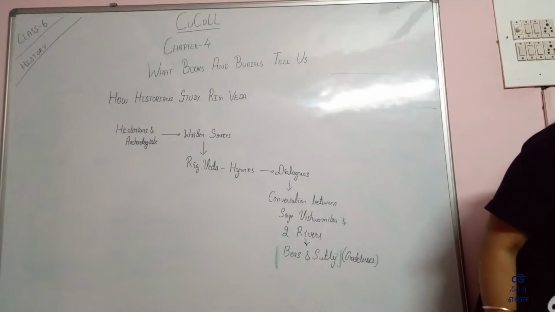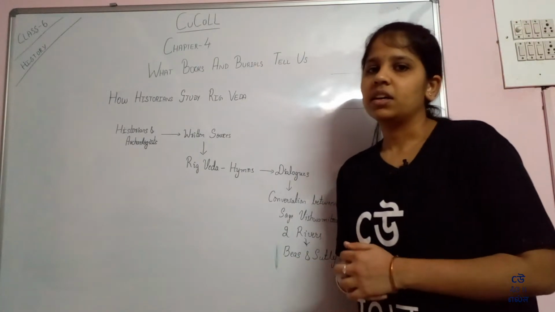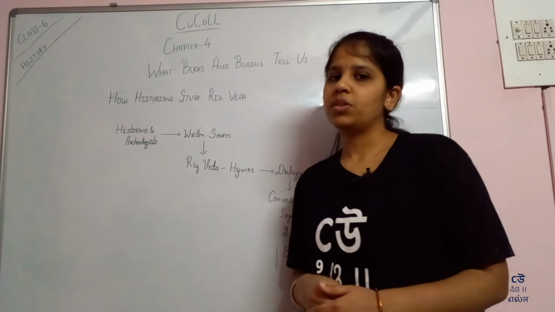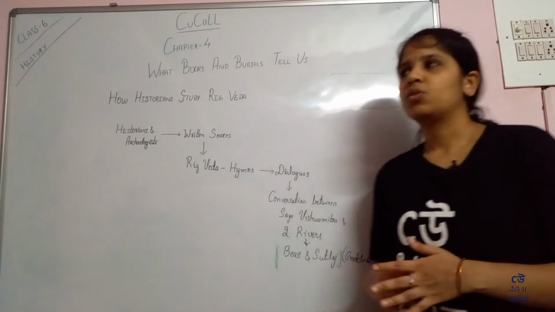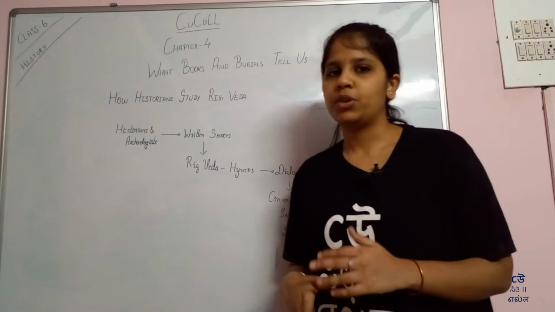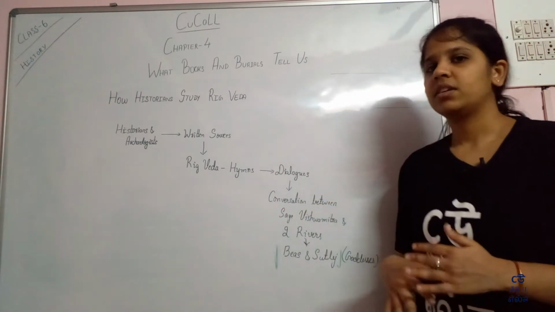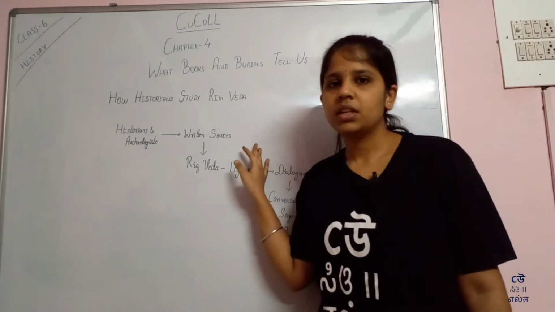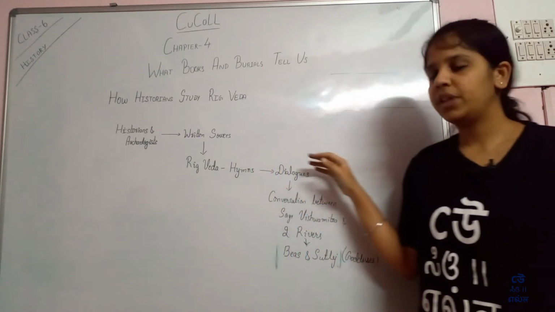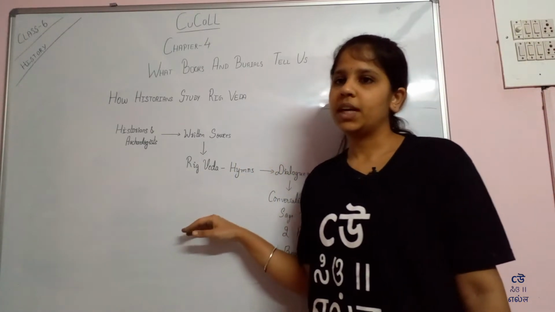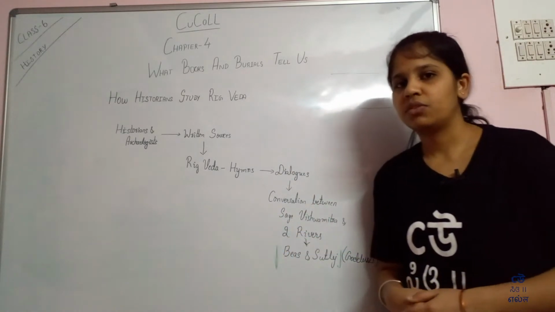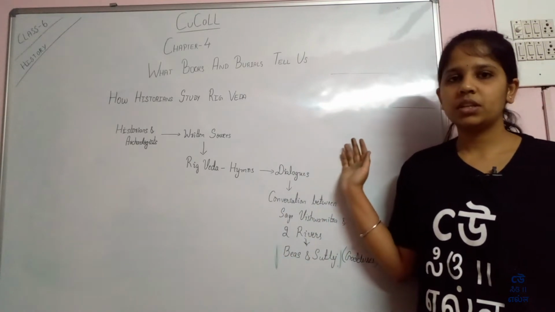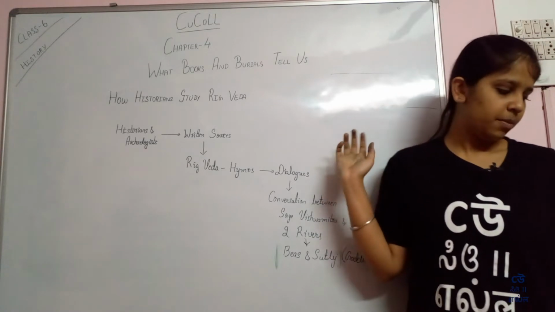So in the Rigveda, we can find the name of river Indus and its tributaries, and also the name of river Saraswati. There is also a mention of river Ganga and Yamuna, but only once. Okay, so this is how historians studied the Rigveda. This is how they examined and got to know that the hymns written in the Rigveda were in the form of dialogues. So this is all about how the historians studied the Rigveda.